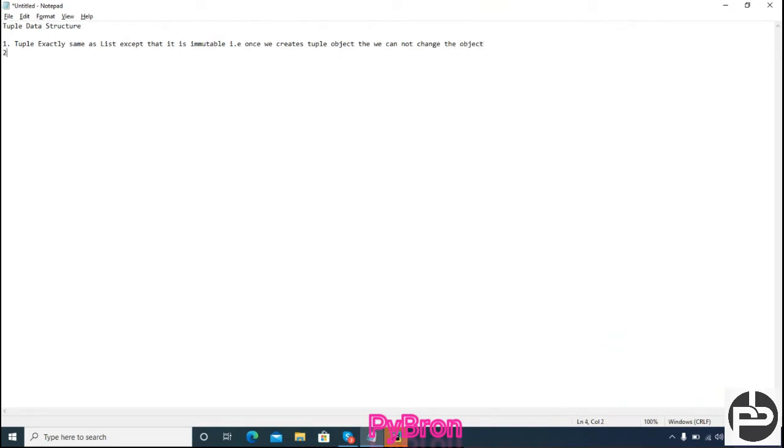There are so many things too. If our data is fixed and will never change, then we should go for the tuple. In which case should we go with the tuple?